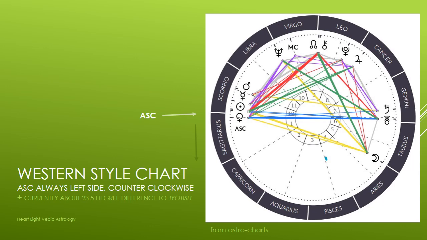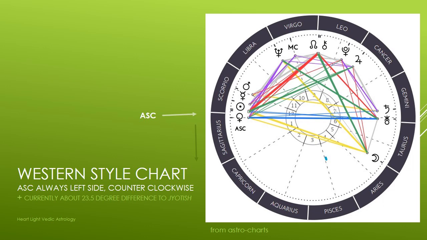But, again, 23.5 degrees out of 30, the majority of the time, their sun is going to be in the constellation before. So instead of a sun in Scorpio, the 8th constellation of the zodiac, their sun is going to be in the 7th constellation, or Libra.